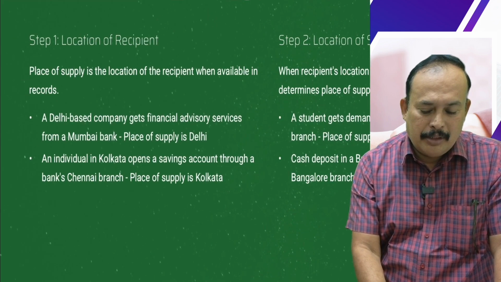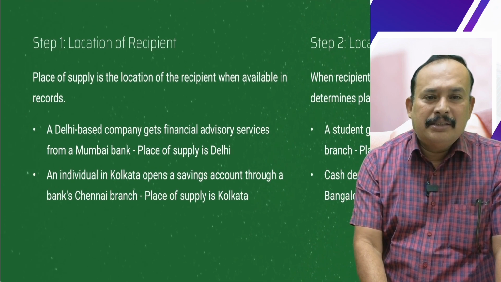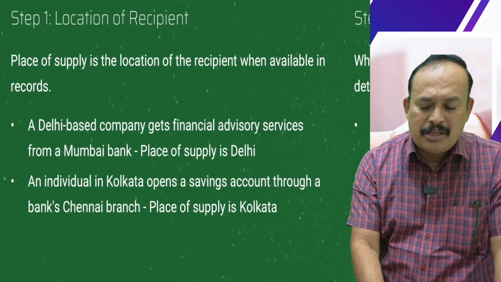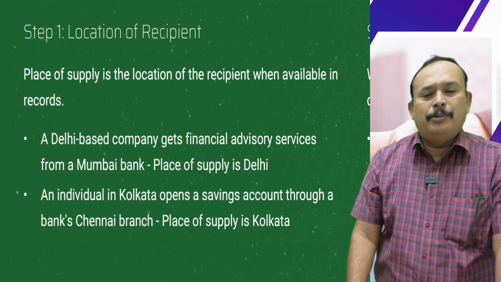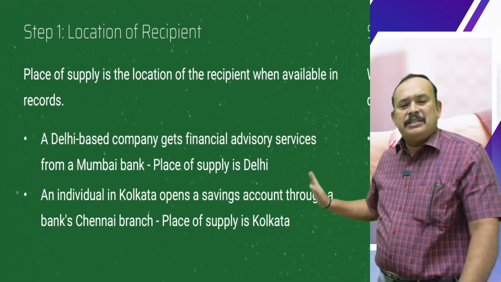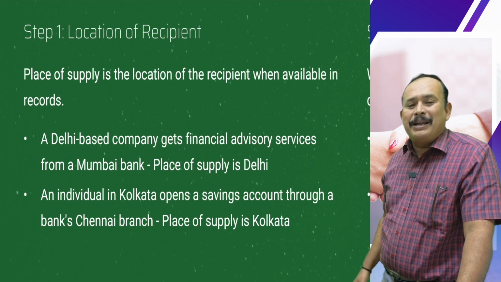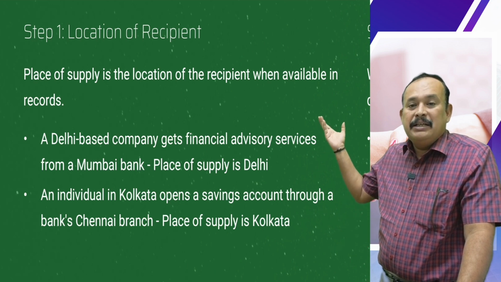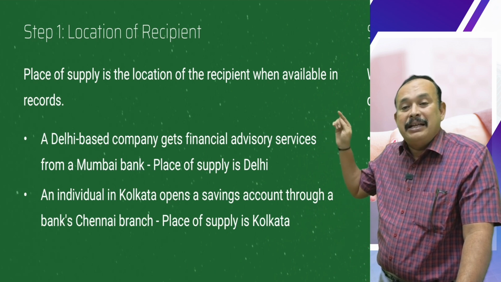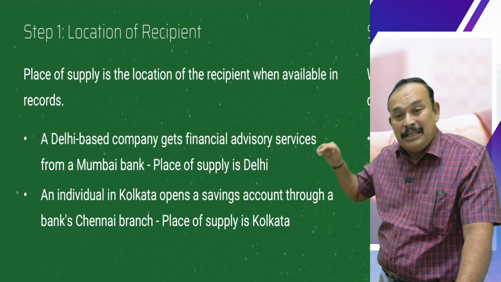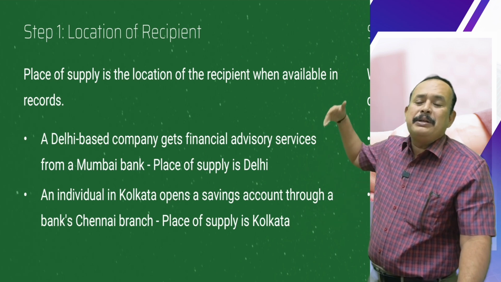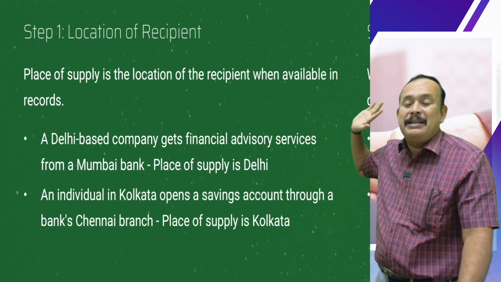Example, location of supplier, location of recipient. If the address is available, the place of supply is equal to the location of the recipient. When the recipient address is available in the records of the supplier, the location of the recipient is the place of supply.